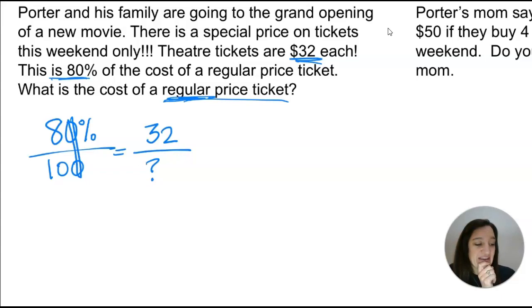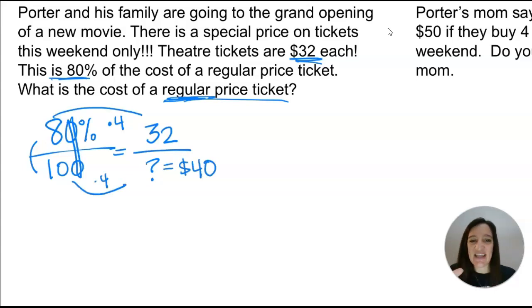If I simplify this, there's still not a relation. Oh, yes, there is. 8 to 32. You can times by 4, huh? So times by 4, that'll give you 40. Does that answer make sense? If it's on sale and it's $32, does that make sense that the regular price is $40? Yeah, that makes sense. So a regular price ticket is $40.